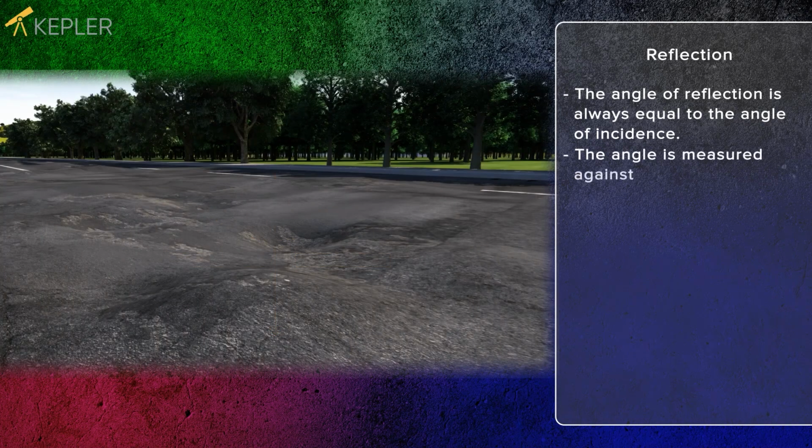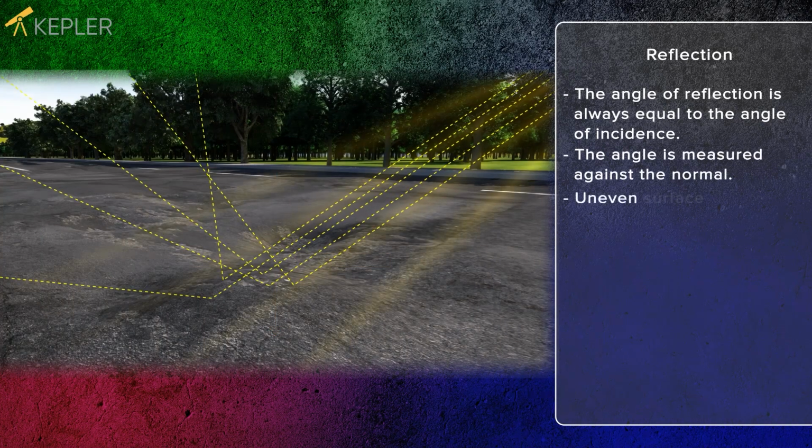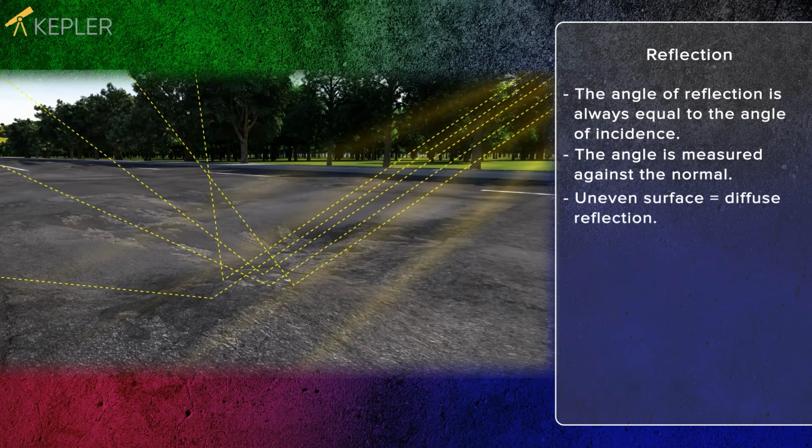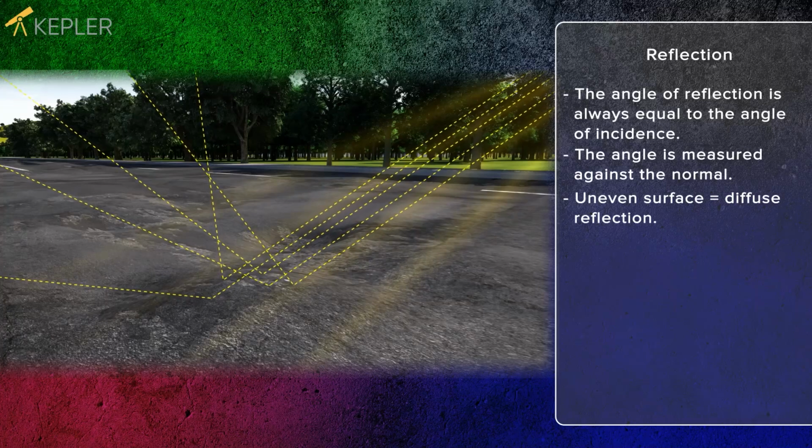If the light hits an uneven surface, there is a diffuse reflection. This means that the angle of incidence is no longer the same as the angle of reflection.